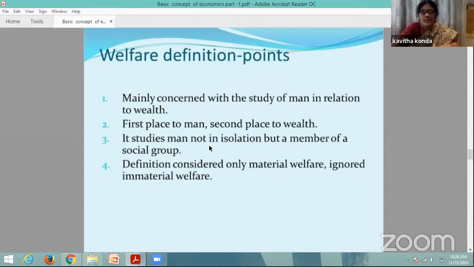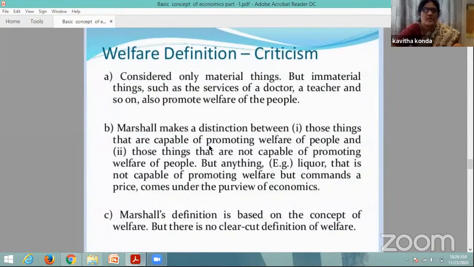The definition considered only material wealth and ignored immaterial welfare. Before this, in the 19th century, economics was considered as political economy. But after the applications of mathematics to economics, economics has been studied individually. So he assumed that economics must be a science, even if it deals with ever-changing human nature. That's why it was called political economy.